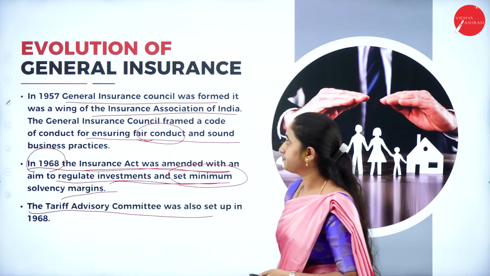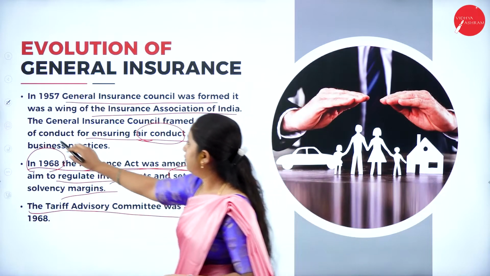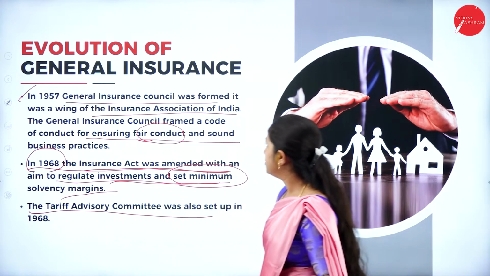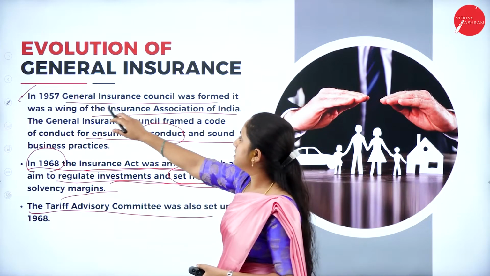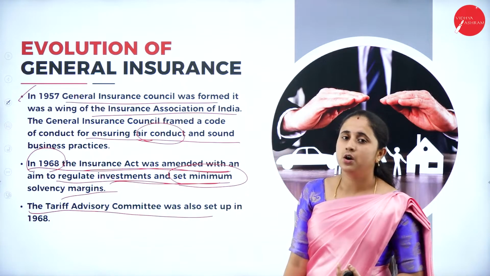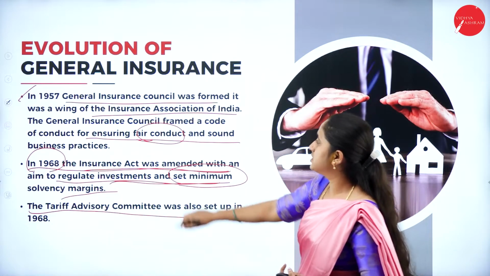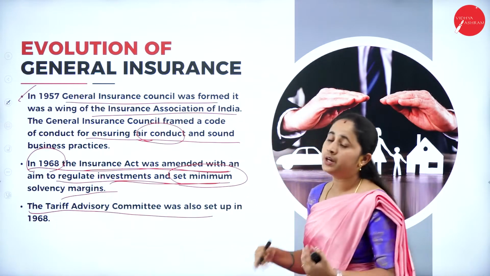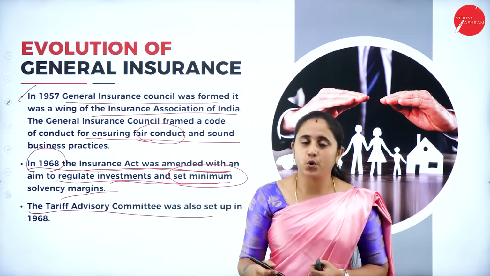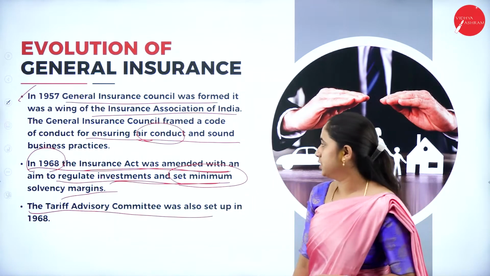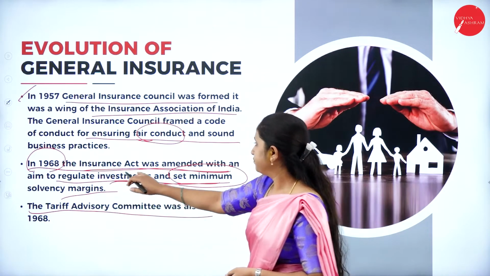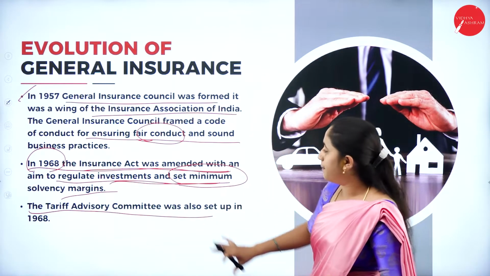Next, the GIC, General Insurance Council, is different from the General Insurance Corporation of India. The General Insurance Council was formed in order to frame a code of conduct for sound business in general insurance. Then in the year 1968, it is amended.